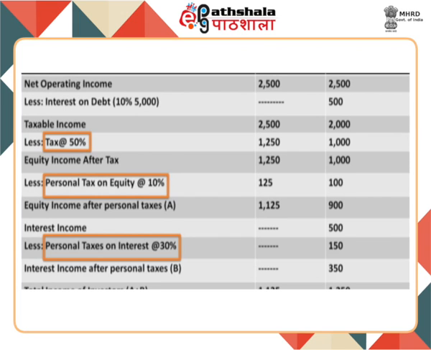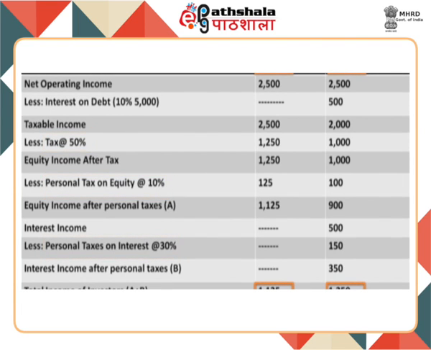The net income to the investors after taxes comes out to be rupees 1125 in case of unlevered firm and rupees 1200 in case of levered firm. It is very much clear that in this case also the net income is higher in case of levered firm. It is because the tax saving of debt is more than the higher personal tax on interest.